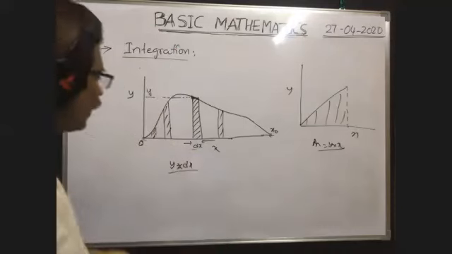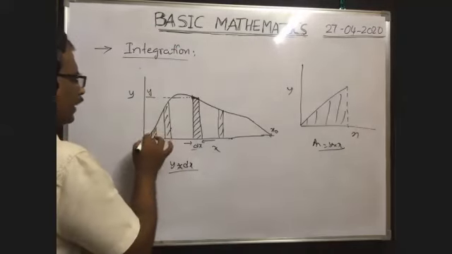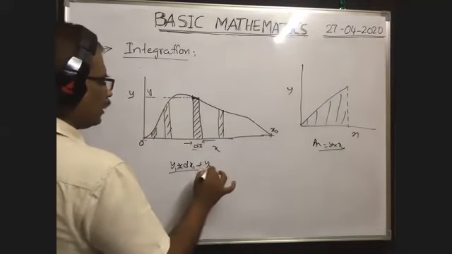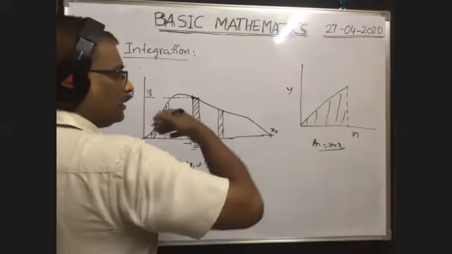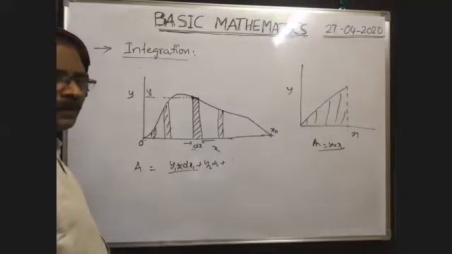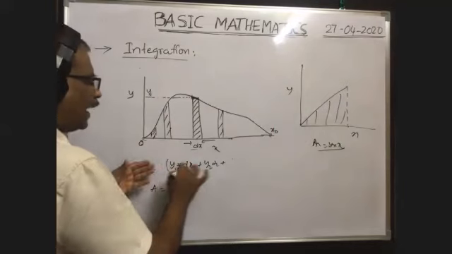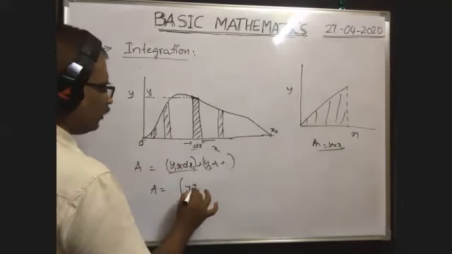Suppose the area under the first element is y1 dx1, plus the area under the second element y2 dx2, y3 dx3, y4 dx4. Infinite terms we have to write. You add them, and that gives the total area. But we cannot do it like this. That's why, instead of adding all these parts, you simply write the integration of y into dx.